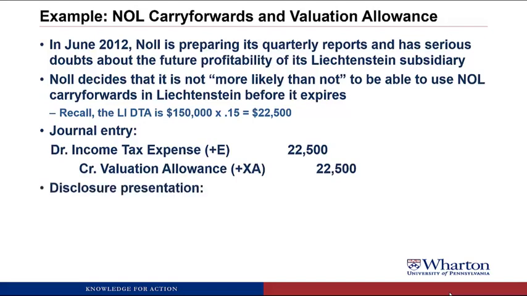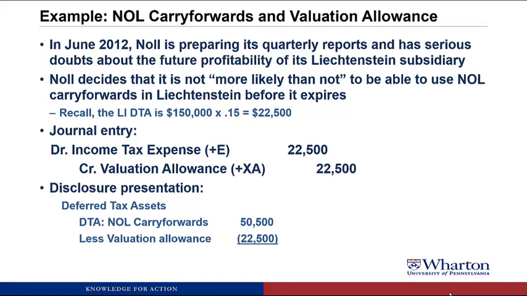The way this will look in the footnotes is under the deferred tax asset section. There's going to be a deferred tax asset for NOL carryforwards of $50,500. This is how much we're entitled to collect in future tax savings. Then we subtract the valuation allowance, which is how much we expect to not be able to collect, to get a net deferred tax asset number, which is the tax savings that we expect to be able to collect in the future. Again, it's completely analogous to gross accounts receivable, less allowance for doubtful accounts, gives you net accounts receivable. Same idea.